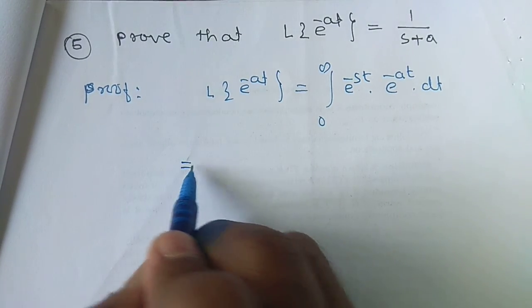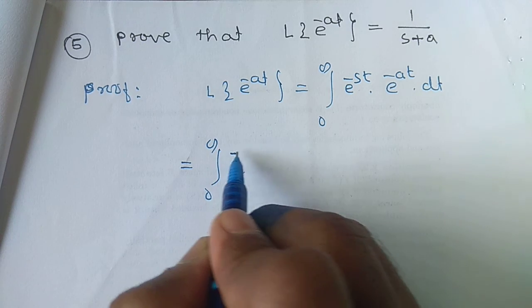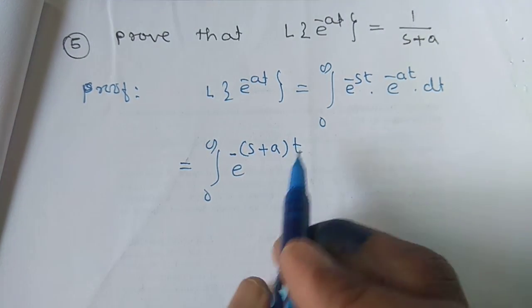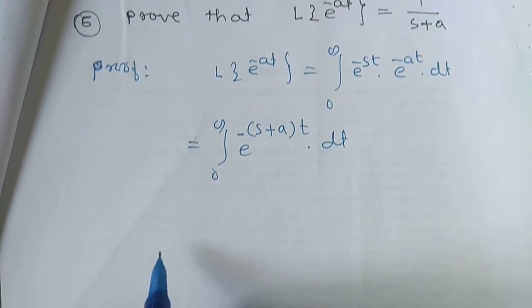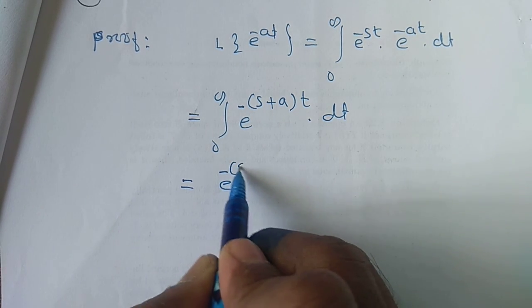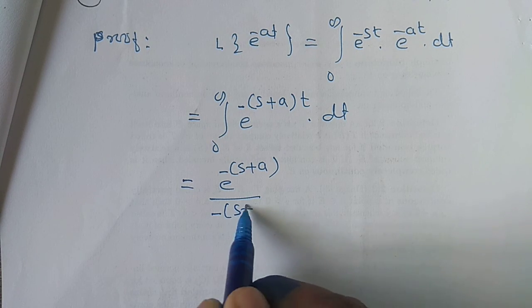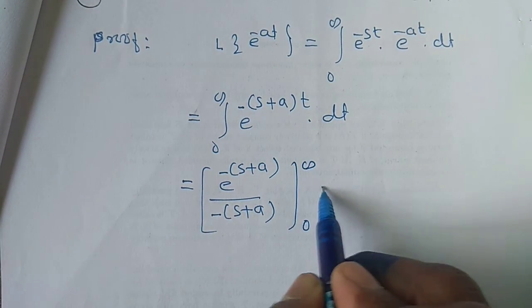If we take the value here, 0 to infinity e raised to minus, taking common, s plus a into t into dt. If we solve the integral here, e raised to minus s plus a into t divided by minus s plus a, from 0 to infinity.